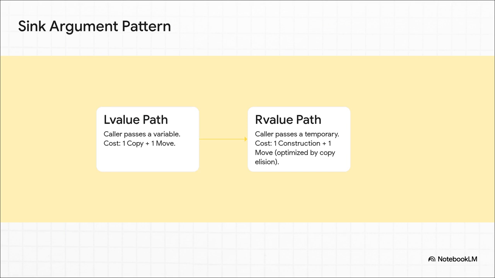Okay, cool theory, but how do we actually put this to work in our APIs? Well, one of the best ways is with a pattern called the sink argument. So instead of the old pass-by-const-reference everywhere, for functions that need to take ownership or make a copy, what we call a sink, we just pass by value.